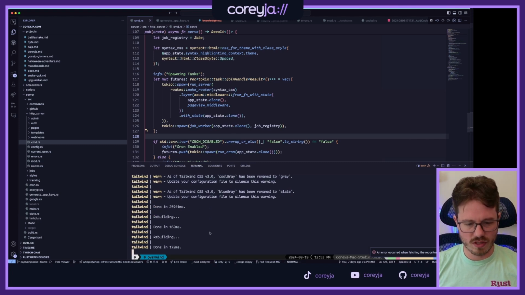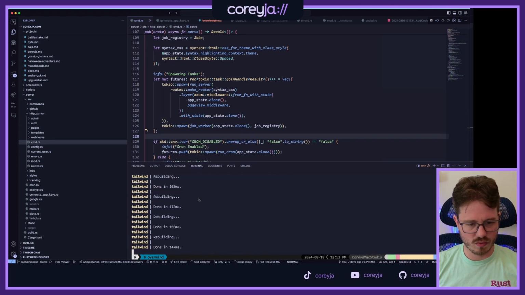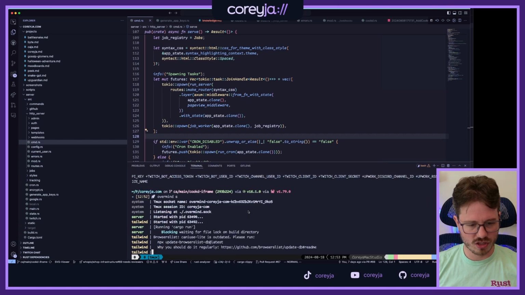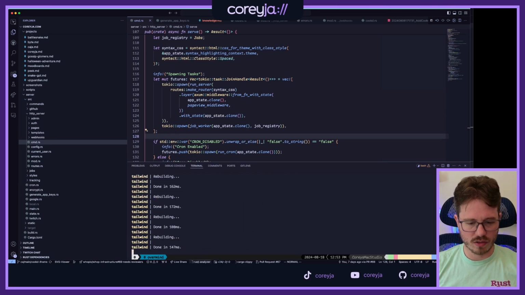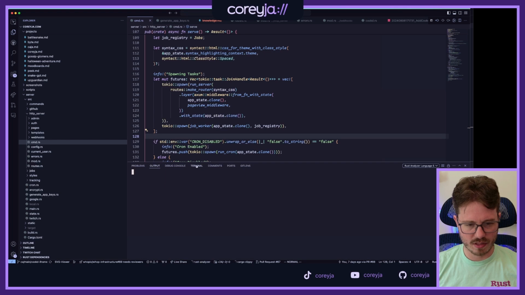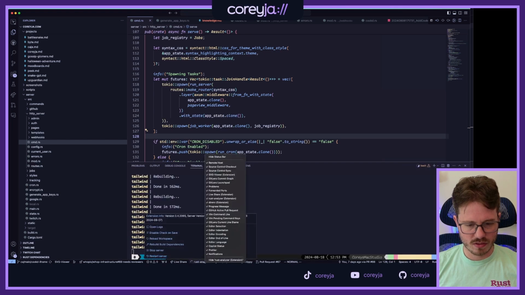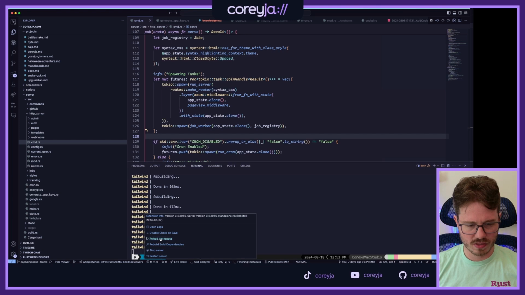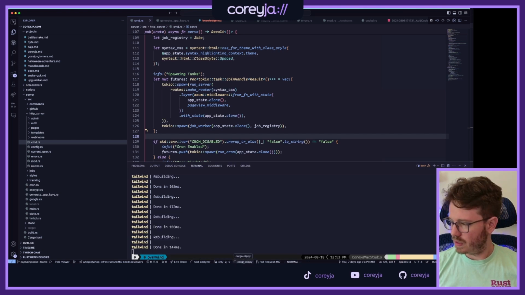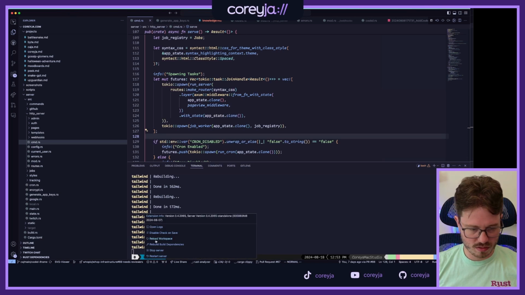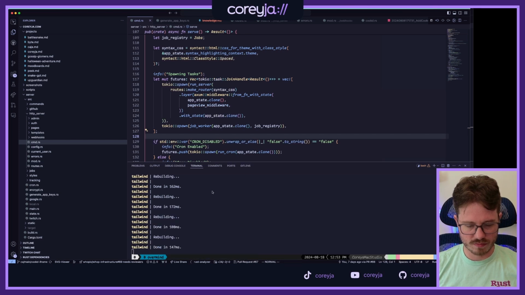So hopefully this boots up. I'm not sure why Tailwind is rebuilding in a loopy kind of fashion, and why cargo is just taking a long time because Rust Analyzer is chilling here. I'm not sure why that's happening though. Rust Analyzer, yeah, there we go, that's what I wanted. Reload workspace, is that going to help? Okay, well we'll be a little bit patient here. Restart server, how about that? That's what I wanted to do. It's thinking.